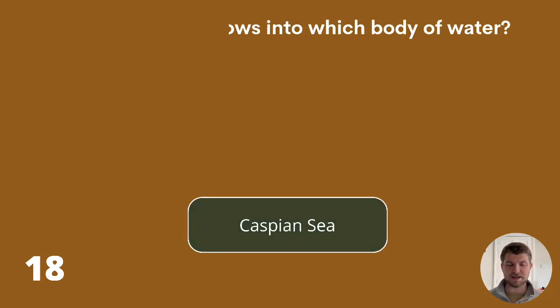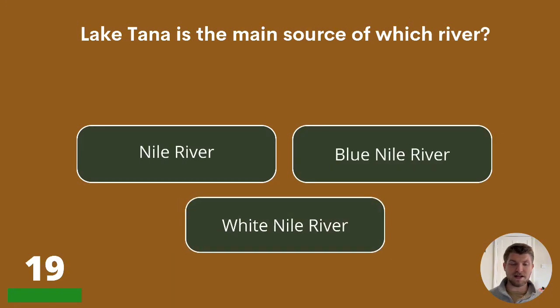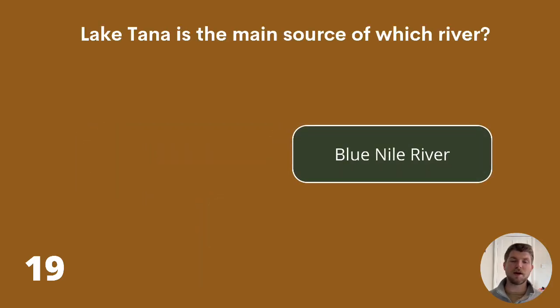On to question 19. Lake Tana is the main source of which river? Nile River, Blue Nile River, or White Nile River? The answer is the Blue Nile River.